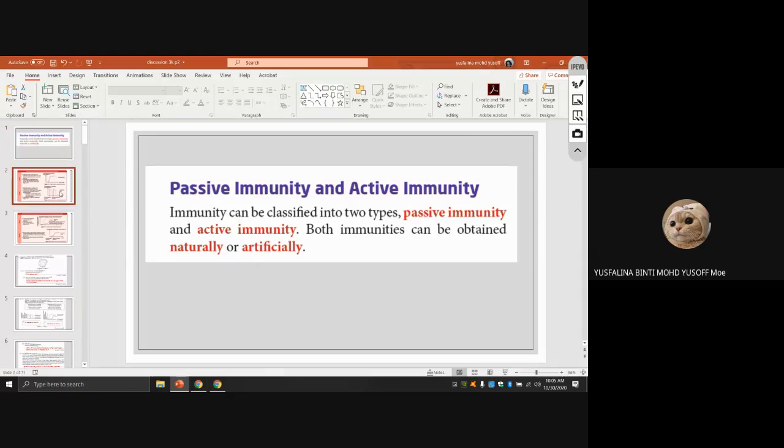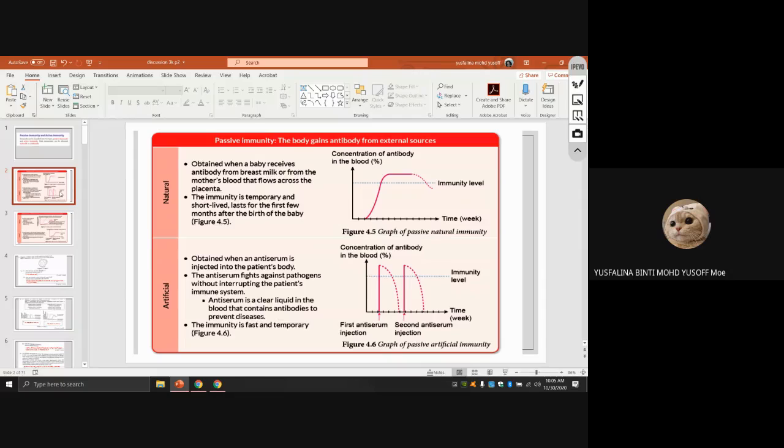First, we look at passive immunity. The body gains antibody from external sources. So passive immunity, the body gains antibody from external sources, is divided into two types, natural and artificial. Natural passive immunity is obtained when a baby receives antibody from breast milk or from the mother's blood that flows across the placenta.